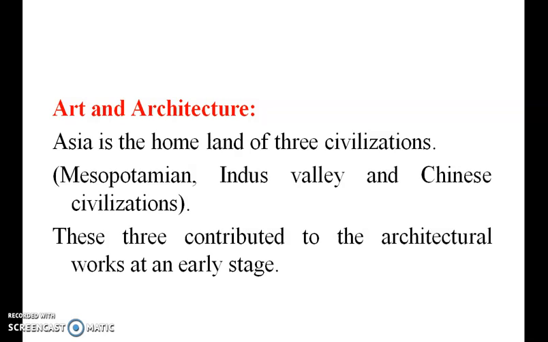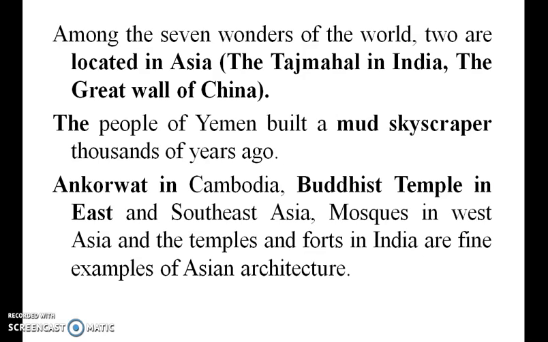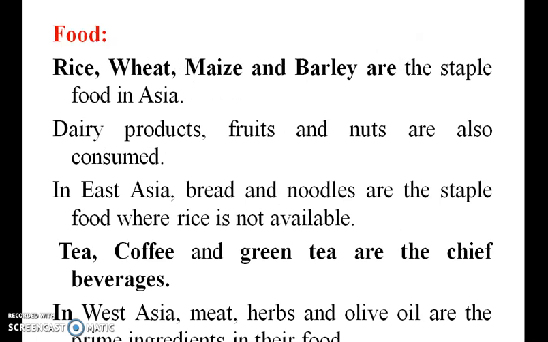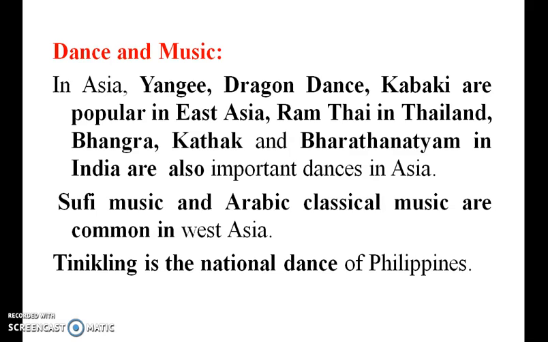Art and architecture. Asia is the home of three civilizations: Mesopotamia, Indus and Chinese. Because of them, the art is very good, they have said. Okay, the Taj Mahal in India and the Great Wall of China are two important famous wonders of the world. Food: rice, wheat, maize and barley are the important foods of Asia. Then tea and coffee are the cheap beverages available in Asia.